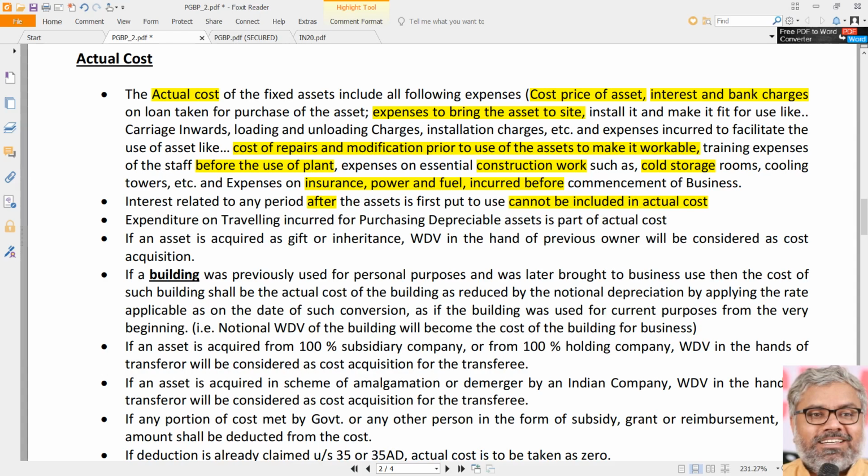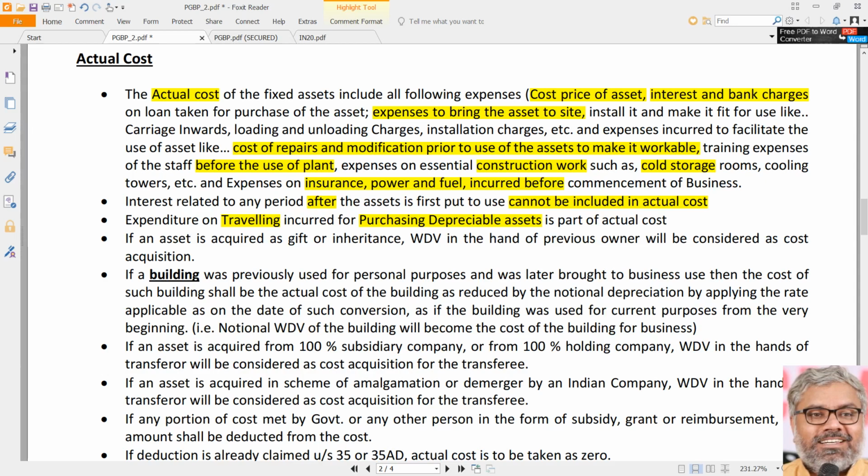Simple. Then some other cases, particularly, say for example, there was some traveling that happened, expenditure incurred on traveling for purchasing of the depreciable asset. Is that part of the actual cost? Answer is yes, it is. Let us say some of the technical managers of the company have traveled abroad before they purchased the assets, and their traveling expenses in relation to the acquisition of that asset shall also form part of actual cost. Once again, why? Because it is also a capital expenditure.